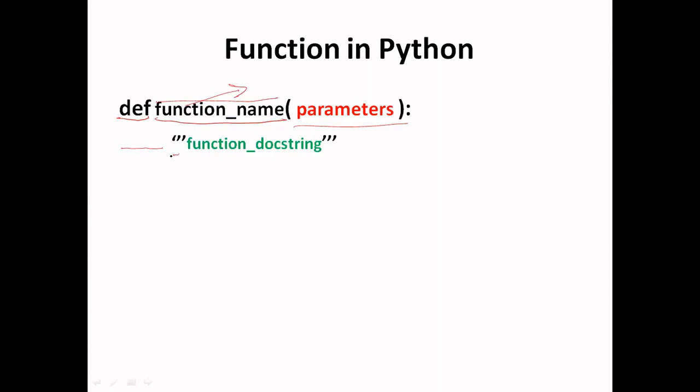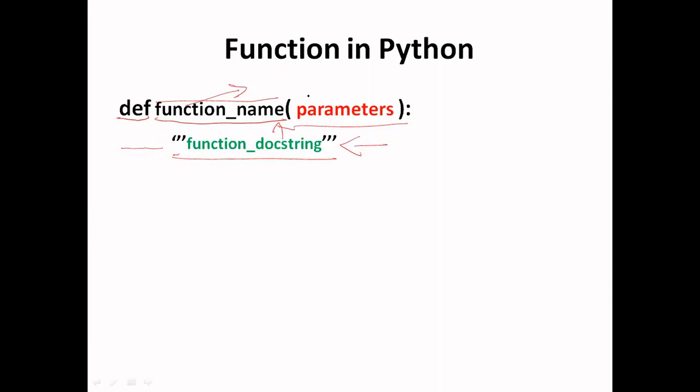So we can write our first statement as a documentation string, and it is written inside triple quotes. So this is an optional part, and it is only required when we want to explain something about our function.